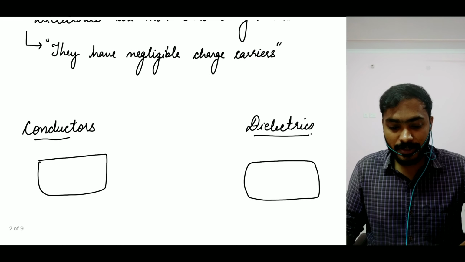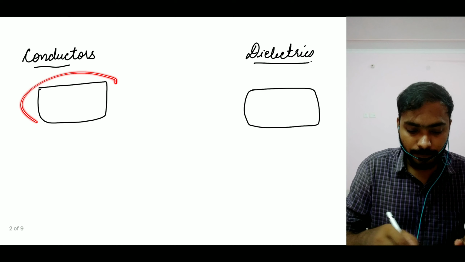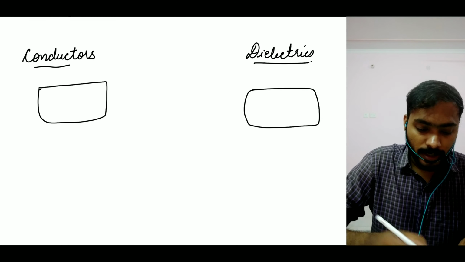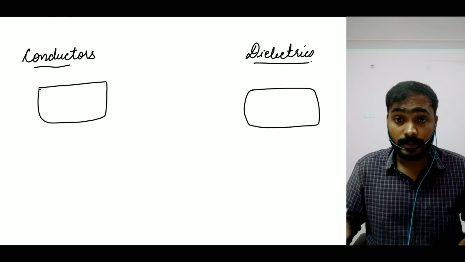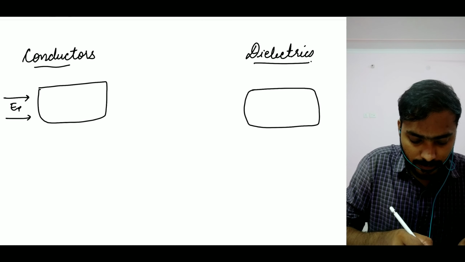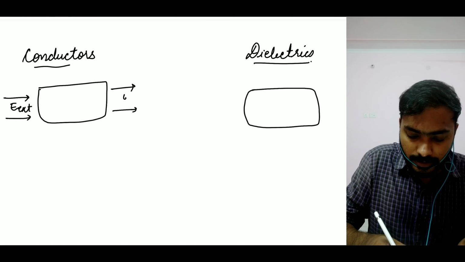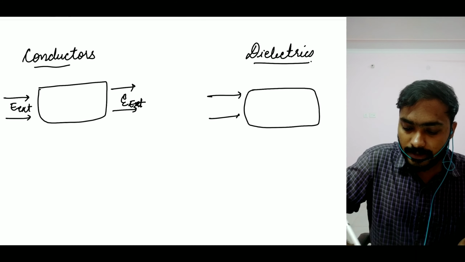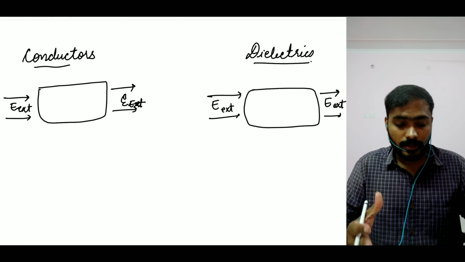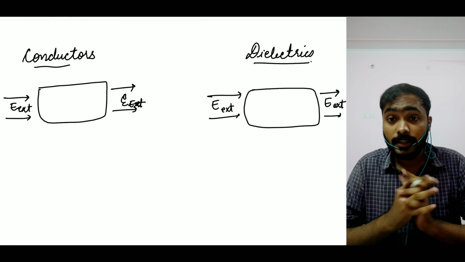Here you can see, let's say I have a conductor and a dielectric. What I'm going to do here is provide both the conductor and the dielectric with an external electric field. So there it is, my external electric field, E external. Very similarly I will give the external electric field to my dielectric also, and try to find out what we actually observe.